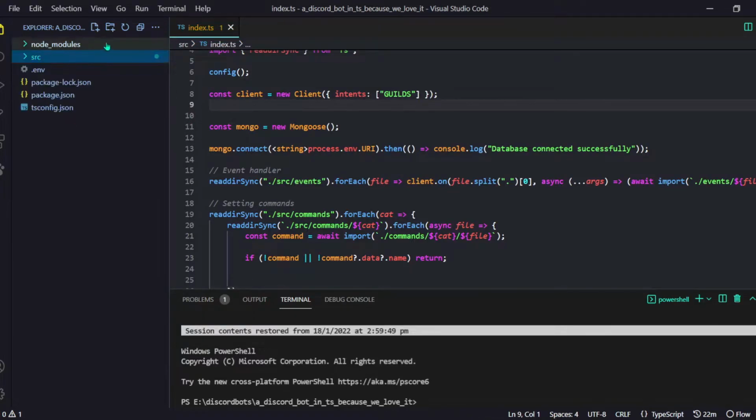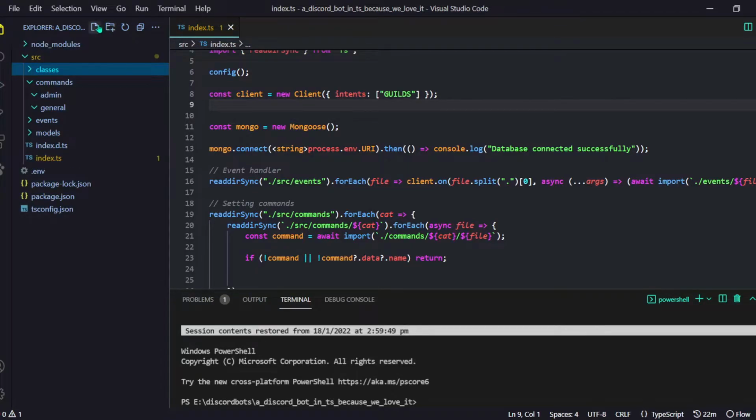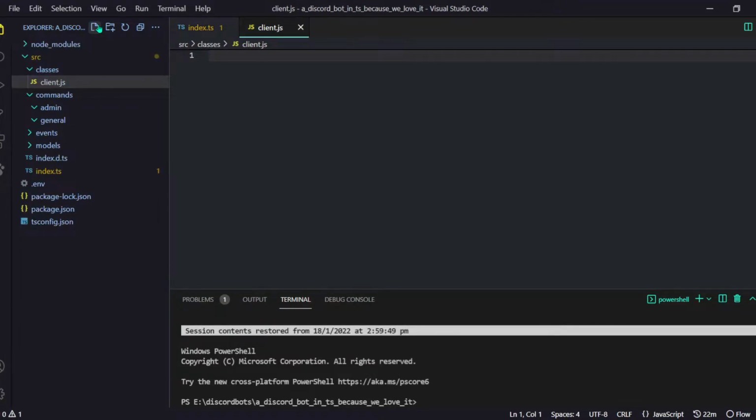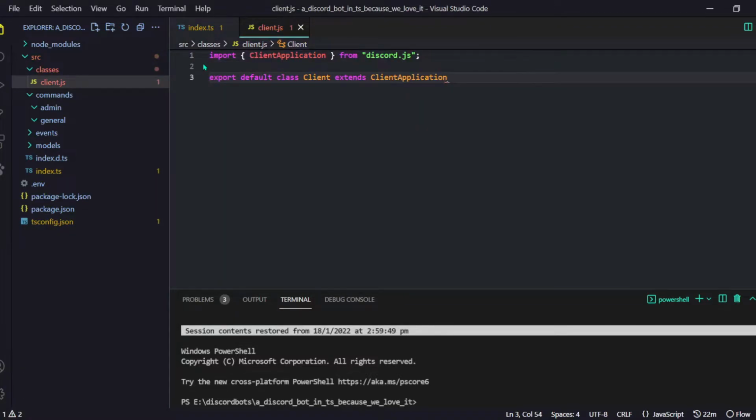I will just go in source, and let's create a folder called, well, I will just call it classes, because I don't know, the spelling of structure is quite too hard for me. Client.ts, and we're going to do a cool thing here. We will do export default class Client, which extends another Client from our Discord.js. Let me just import Discord here instead. We will do Discord, and here let's do Discord.Client.